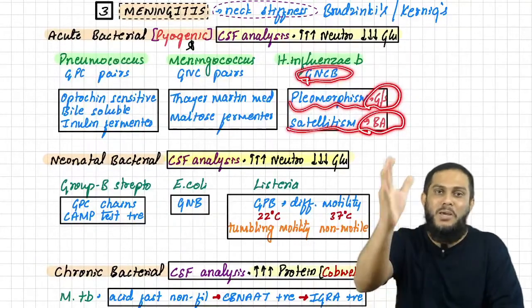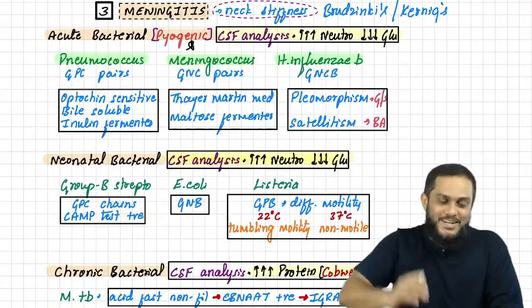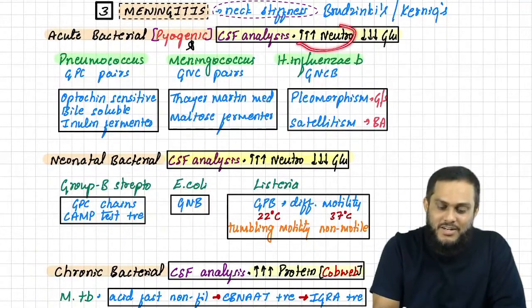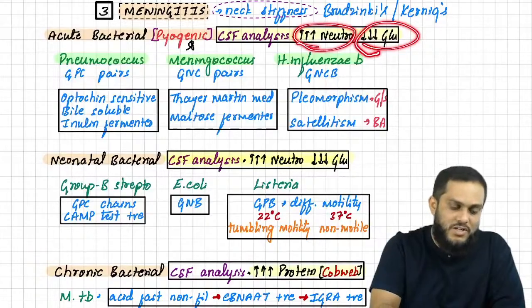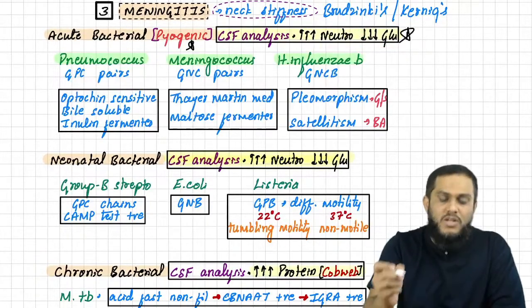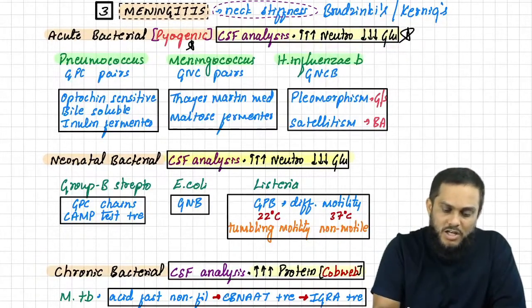This is how you have to answer. Acute bacterial meningitis: highly elevated neutrophils, highly decreased glucose. This is the first point you should know. Once you know this, then you need to know the three bacteria causing acute bacterial meningitis.